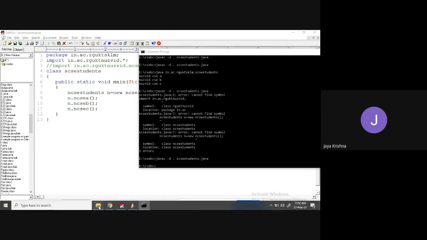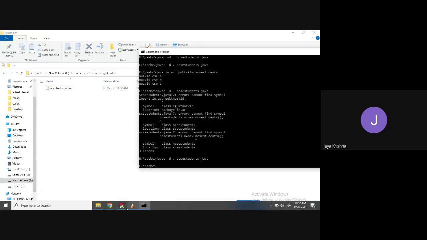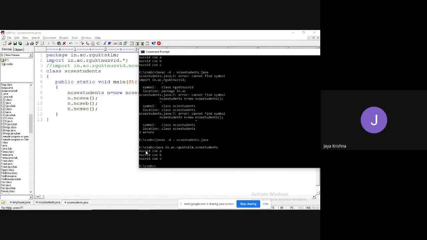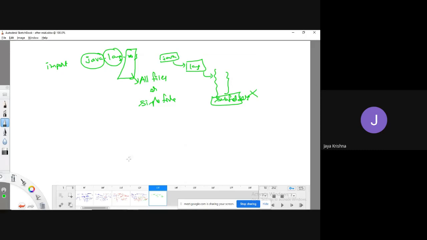Compiled successfully. Just go to that drive, in AC. See, rgukt sklm is created, and in that SCSC student dot class file is there. Now how to run, normal process. Java space, one minute. This one. We got it, right? Knows with CSCA, knows with CSCB, knows with CSCC. So this is where we are going to use the import keyword. So I hope you understood. Okay.